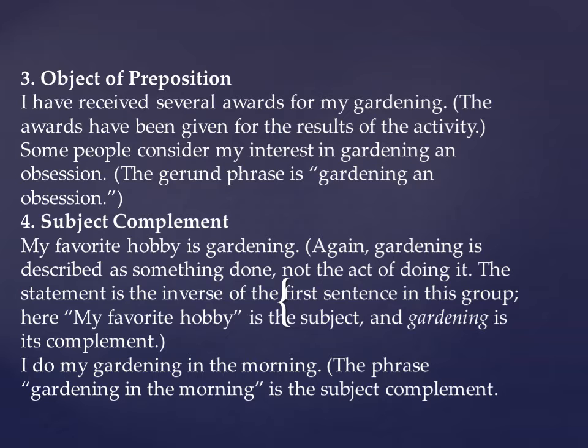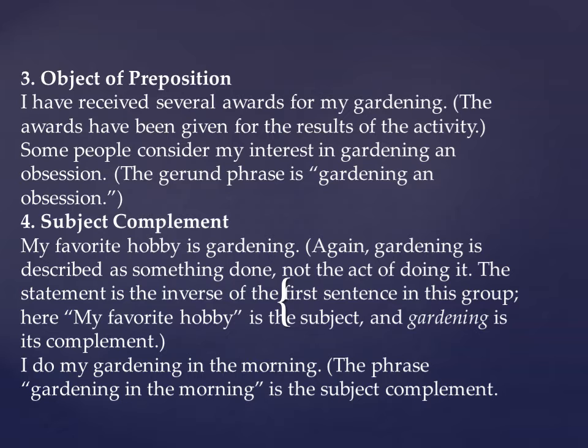Now let me take the next example so it becomes more clear to you, right? The second example goes like that: some people consider my interest in gardening an obsession, which you can see in the slide also.